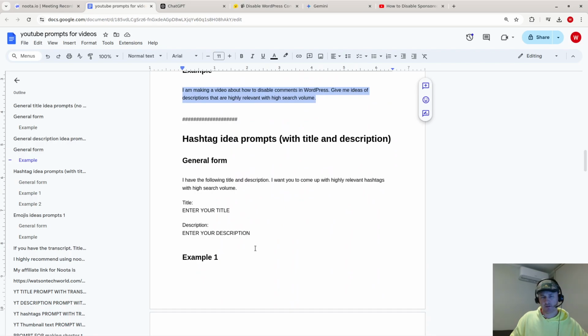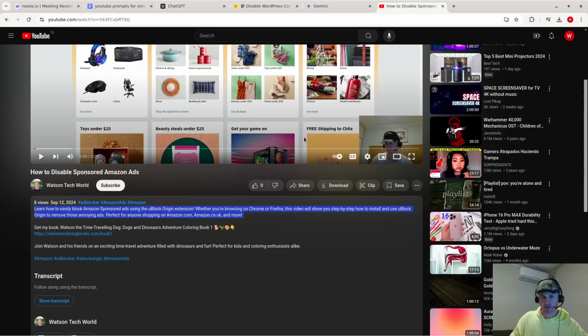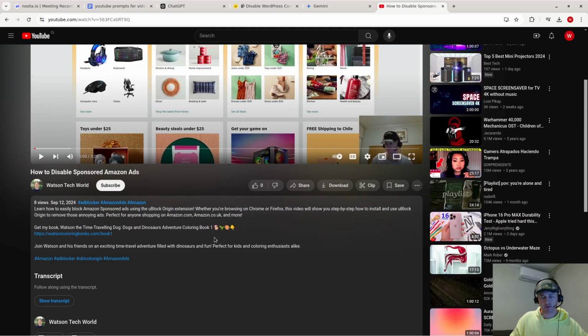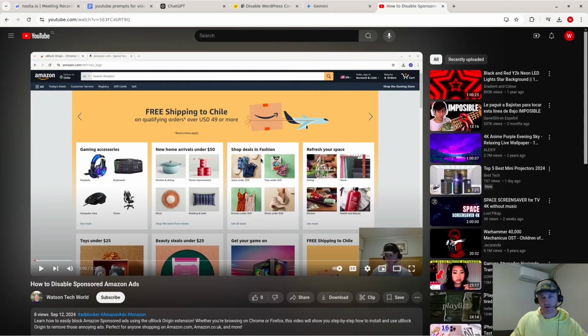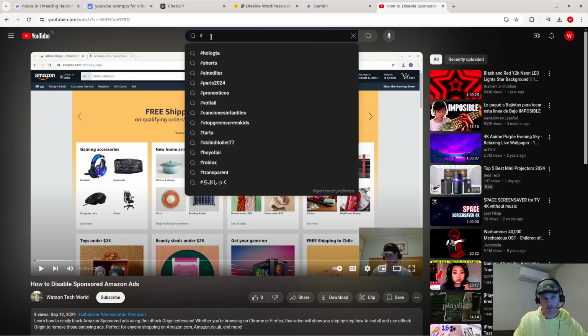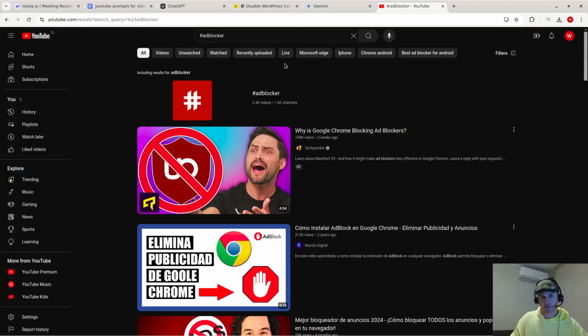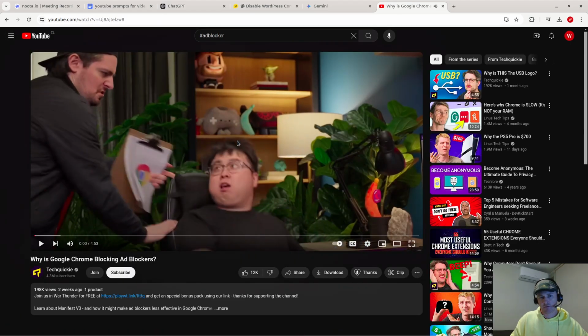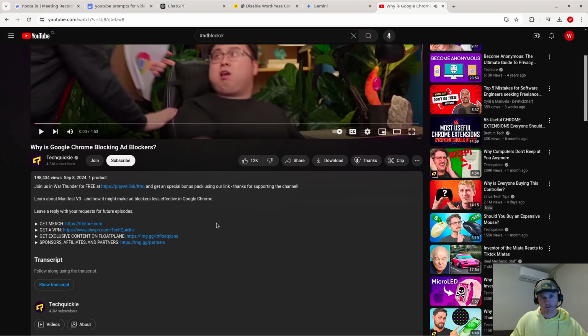Okay, hashtags. Similarly, like the other ones, and again, if you don't know what a hashtag is, or a reminder, these are the hashtags. Hashtags are basically a string of text that you can put in and then people can search for the hashtag. So for example, let's say you want to search for ad blocker, hashtag ad blocker, okay? And then people who make these videos, Google Chrome, they might, let's see.